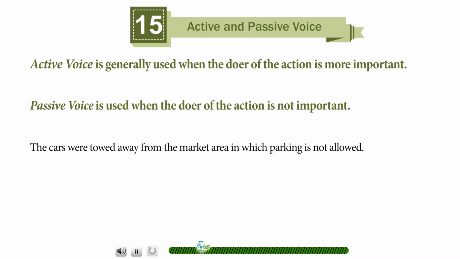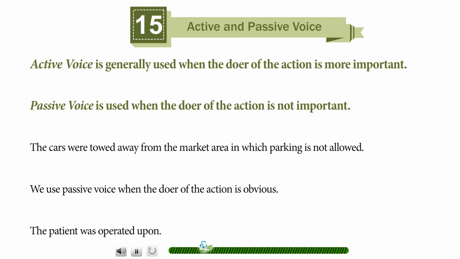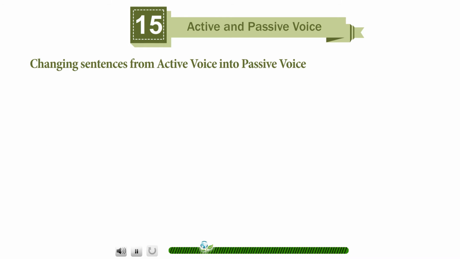The cars were towed away from the market area in which parking is not allowed. We use passive voice when the doer of the action is obvious. The patient was operated upon. Changing sentences from active voice into passive voice.